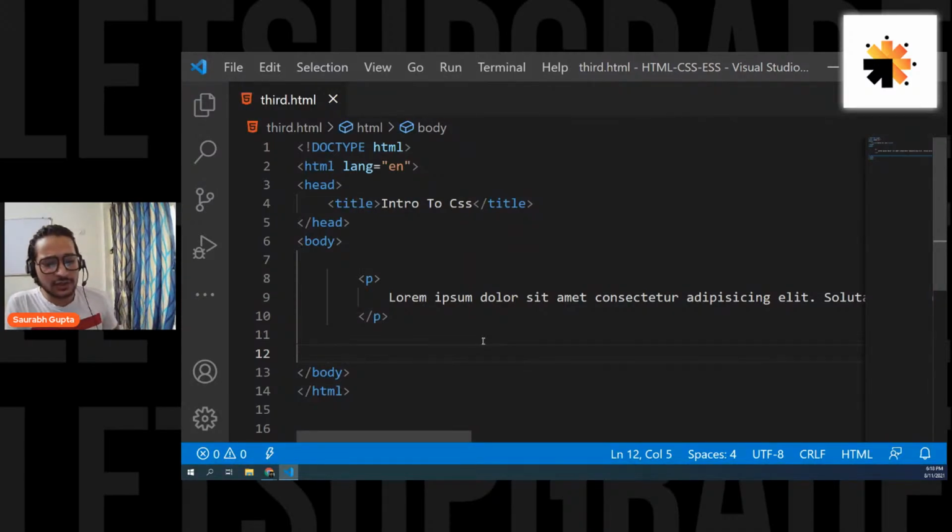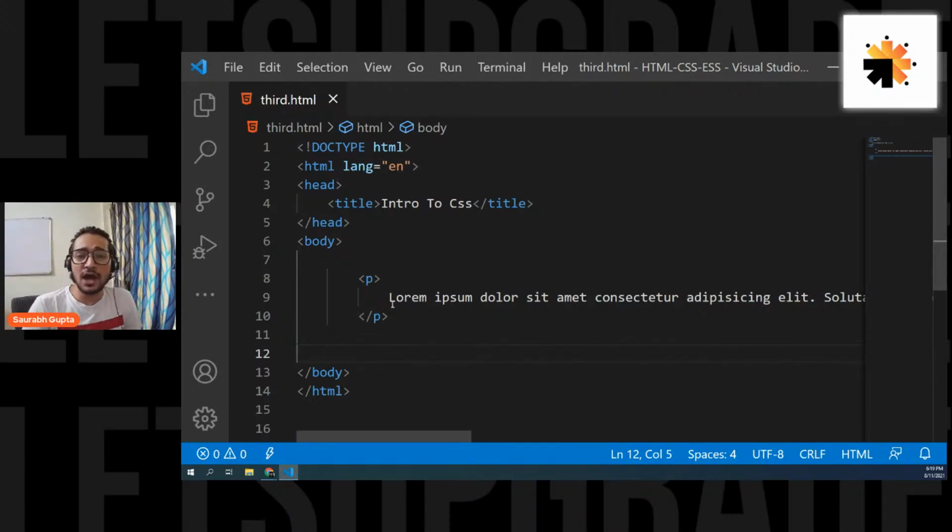Which extension to install for CSS? I haven't used CSS yet. Now you simply see the extension that I told on the first day, the HTML and CSS snippets. So there was an extension called HTML and CSS snippets. That is something you can install and that will work for CSS. I also use that extension only for CSS.